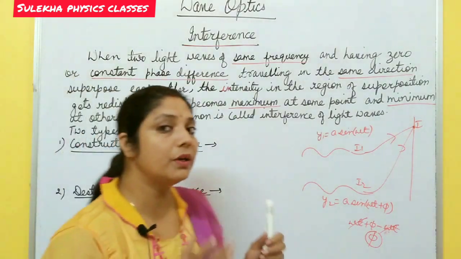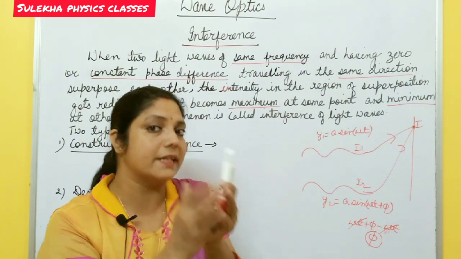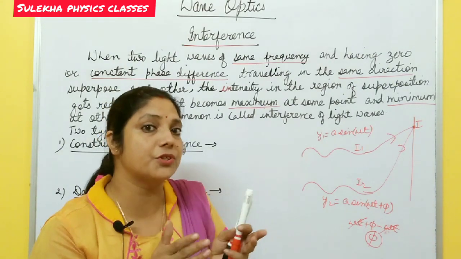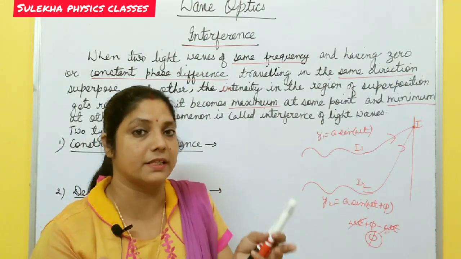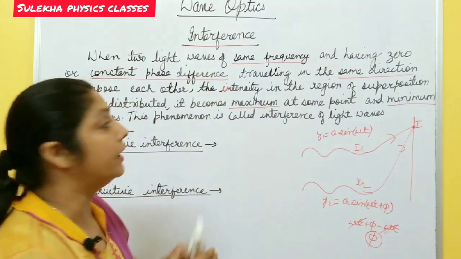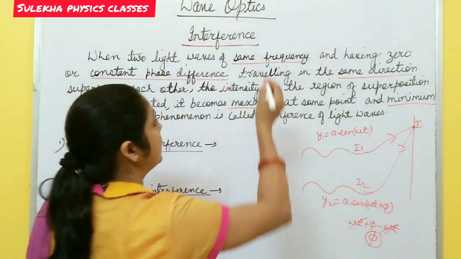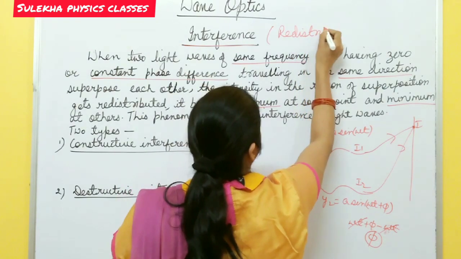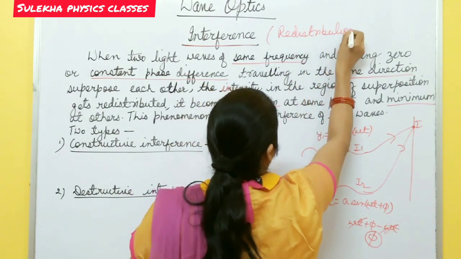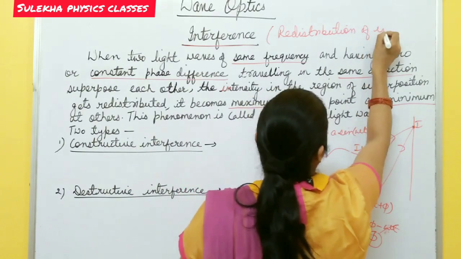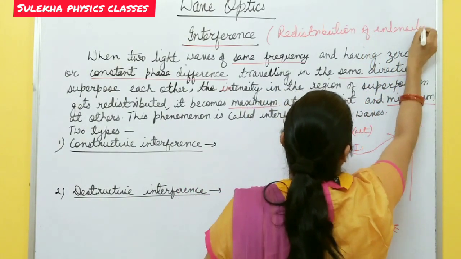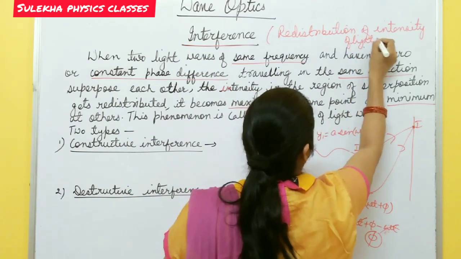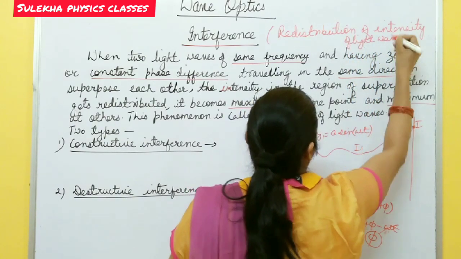It means when two light waves superpose at some point, their intensity gets redistributed. Redistribution of intensity of light takes place, and this phenomenon is called interference of light. You can say redistribution of intensity of light waves. This is interference.